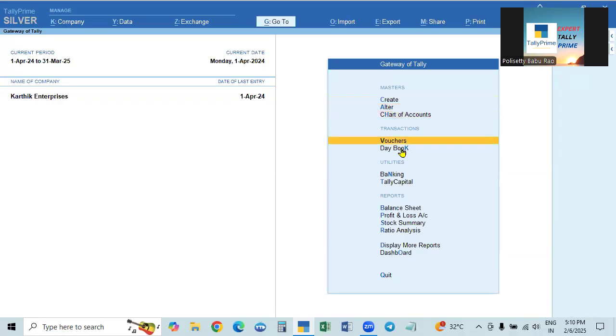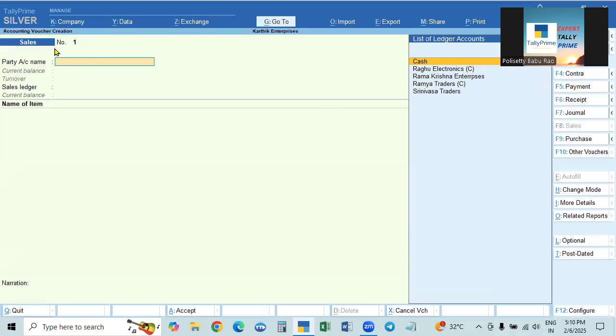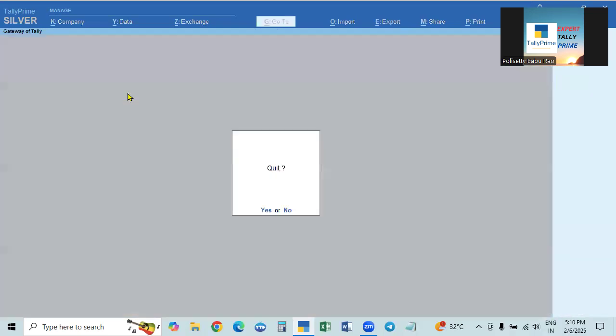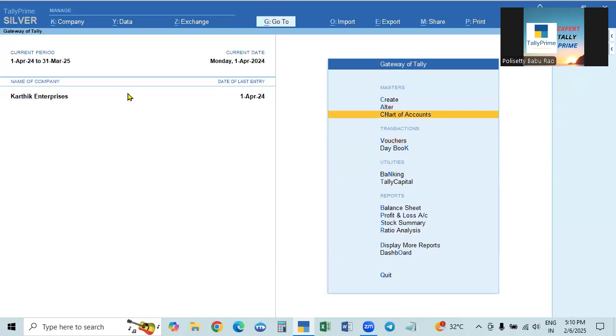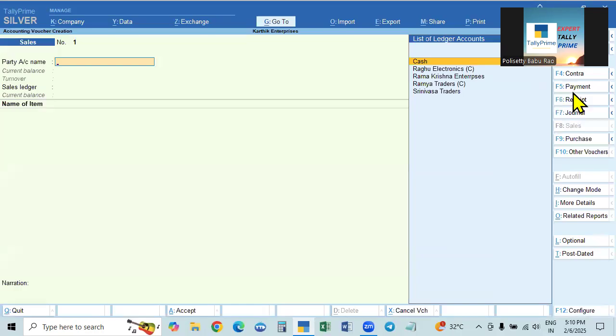See here, our sales invoice number is 1 only. So we can change it here, in the beginning itself. So go to Alter, we are not creating. Sales invoices are all vouchers. Sorry, these are all vouchers.